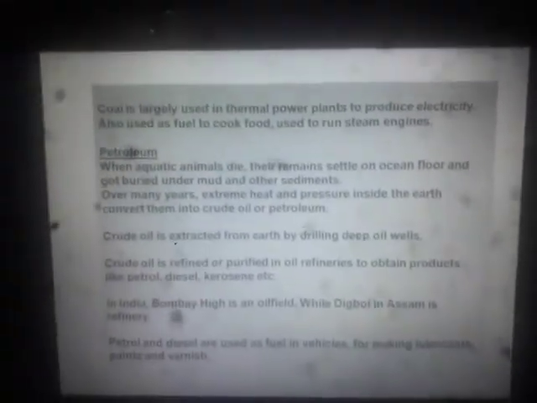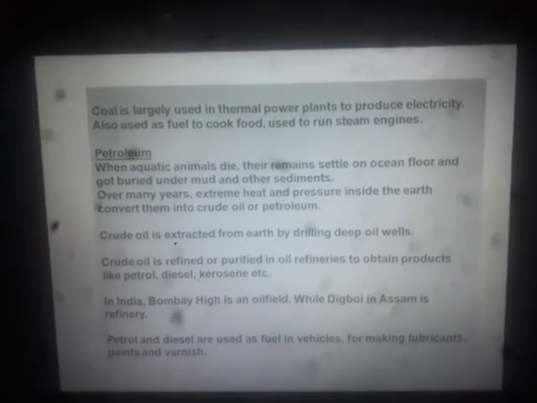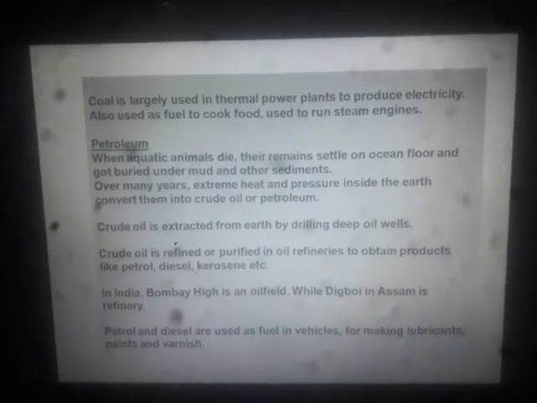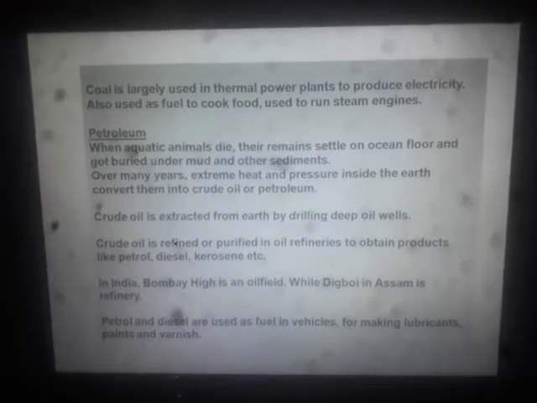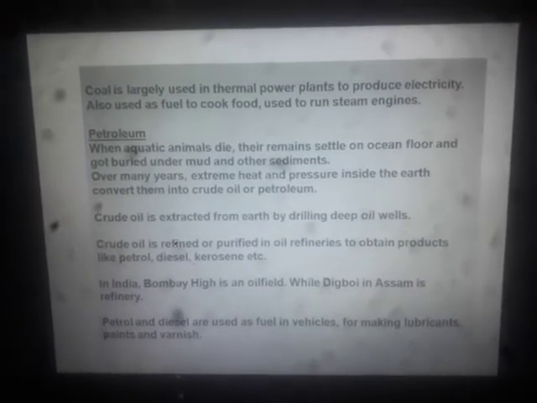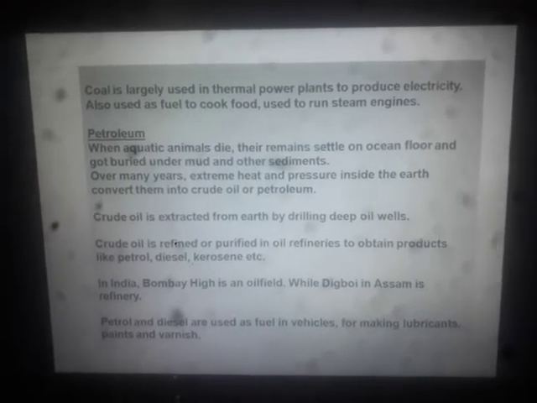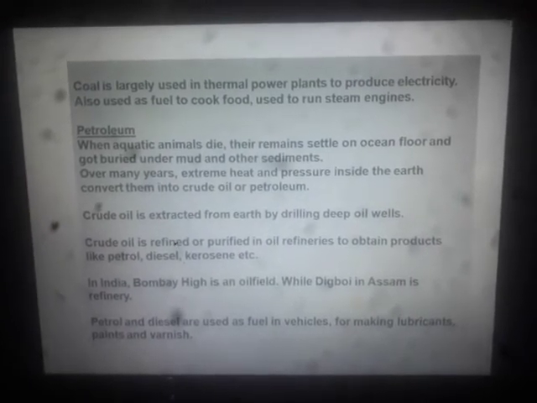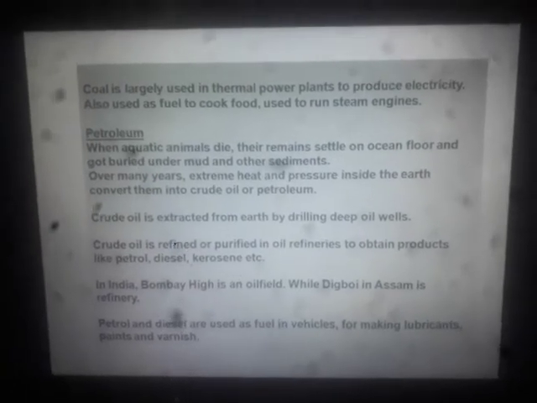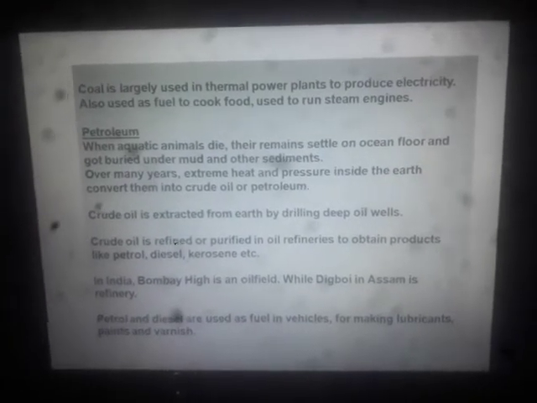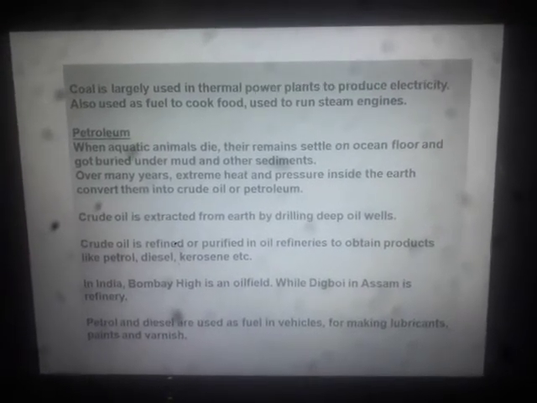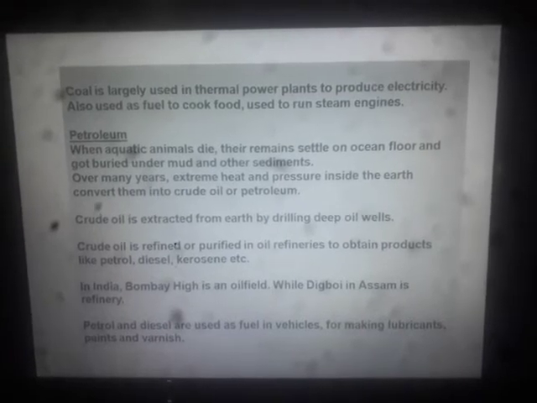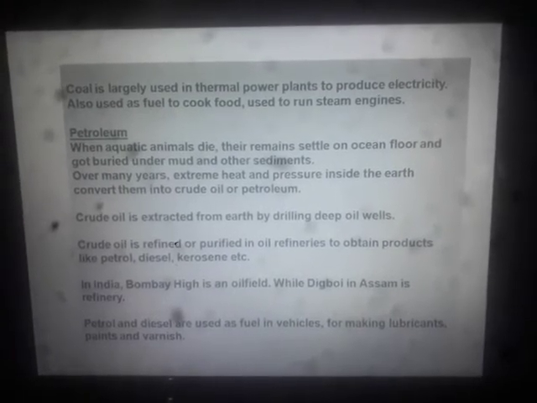As you know, when aquatic animals die, aquatic means those animals which live inside the water, their remains, their leftover dead body parts, settle on the ocean floor and get buried under mud and other sediments.